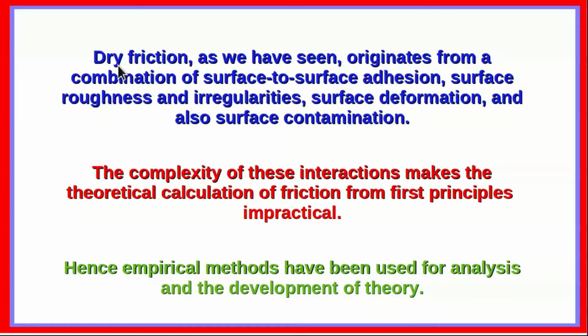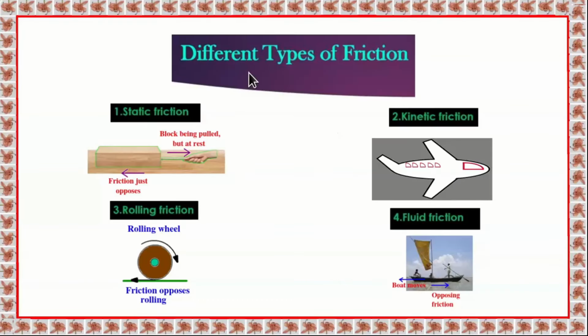Dry friction, as we have seen, originates from a combination of surface to surface adhesion, surface roughness and irregularities, surface deformation, and also surface contamination. The complexity of these interactions makes the theoretical calculation of friction from first principles impractical. So therefore, one has to depend on empirical methods for analysis and development of the theory of friction. Now, we shall see what are the different types of frictional forces. In dry friction, we have static friction, kinetic friction, and rolling friction, and finally we have fluid friction acting between fluids.